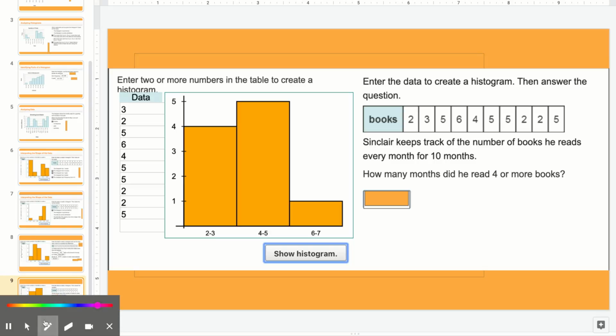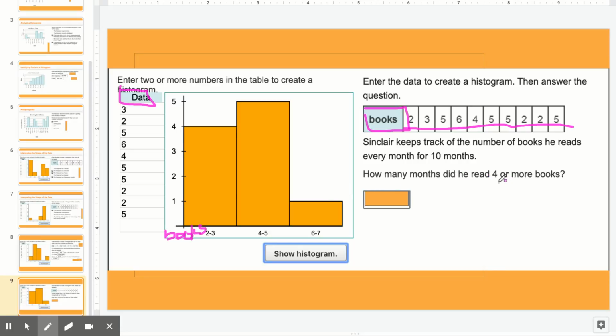So before I move on, I have to understand what these numbers mean. The numbers that I inputted over here where this data is, it represents books. So I'm going to write books down here so I know what that means. 2 to 3 books, 4 to 5 books, 6 to 7 books.